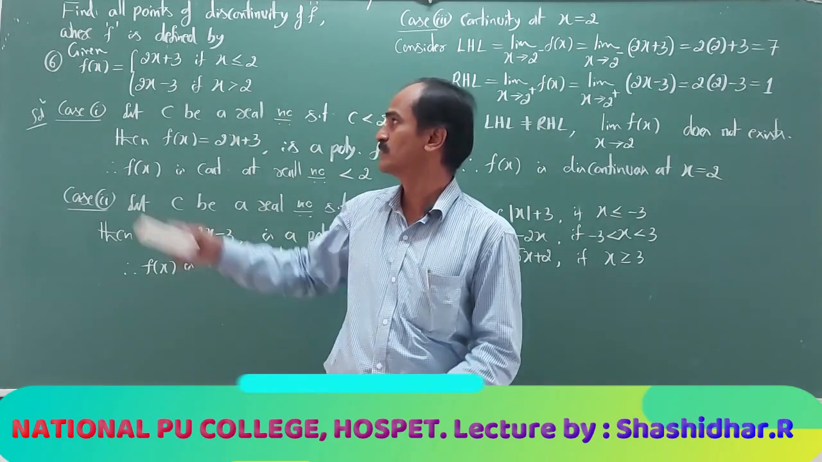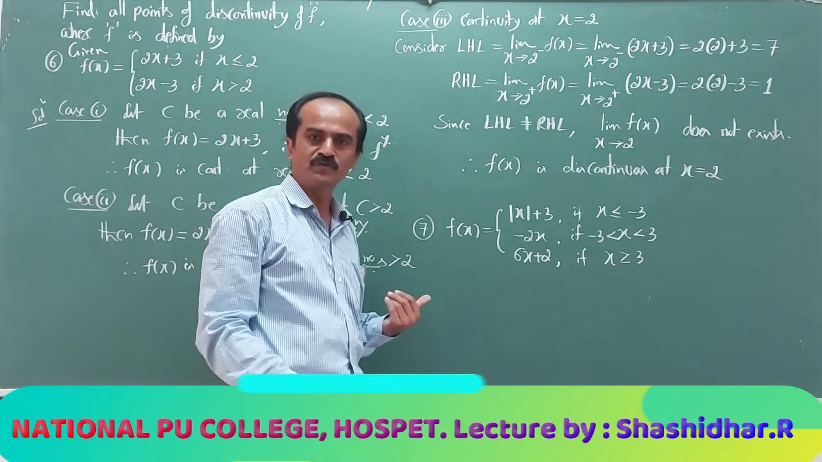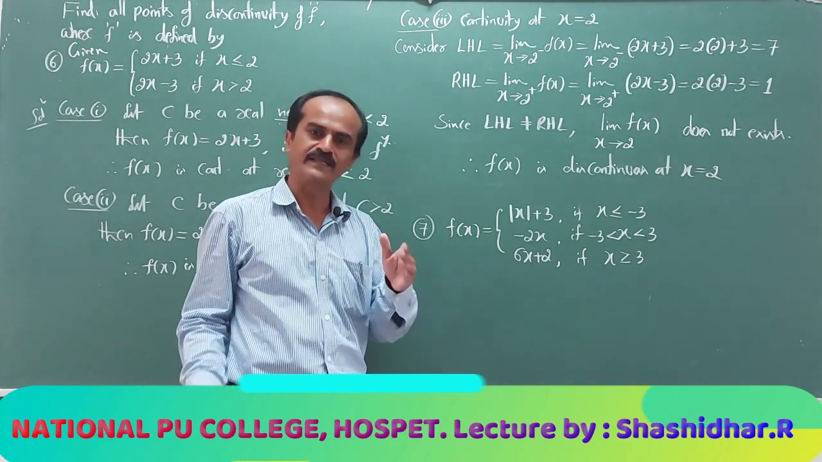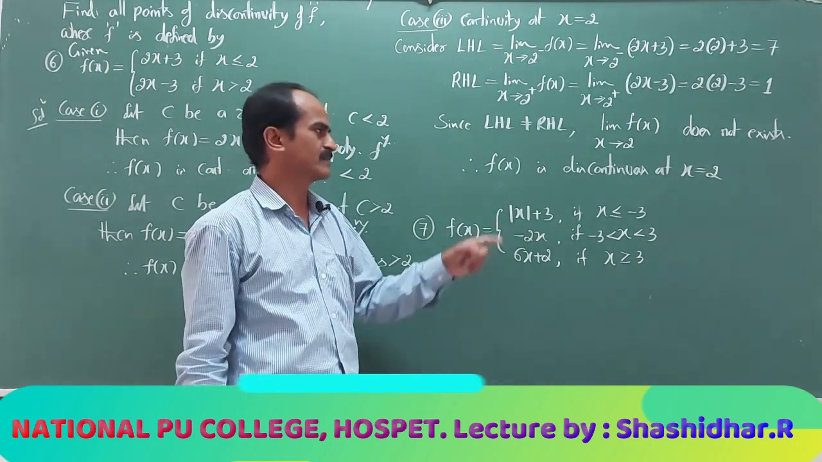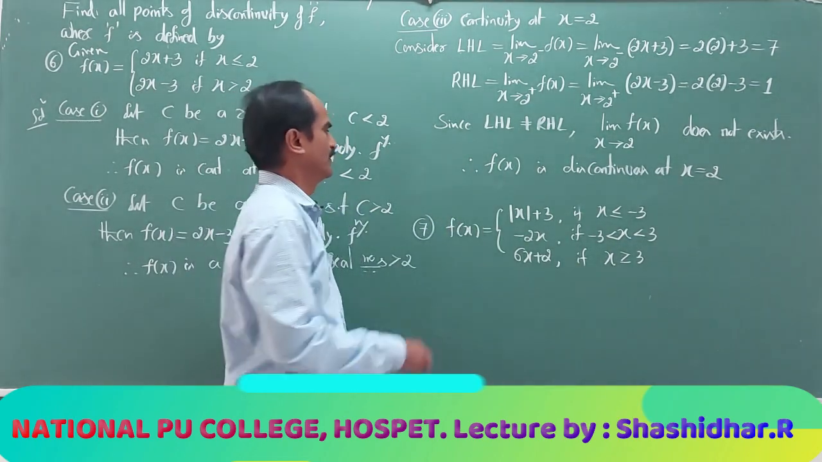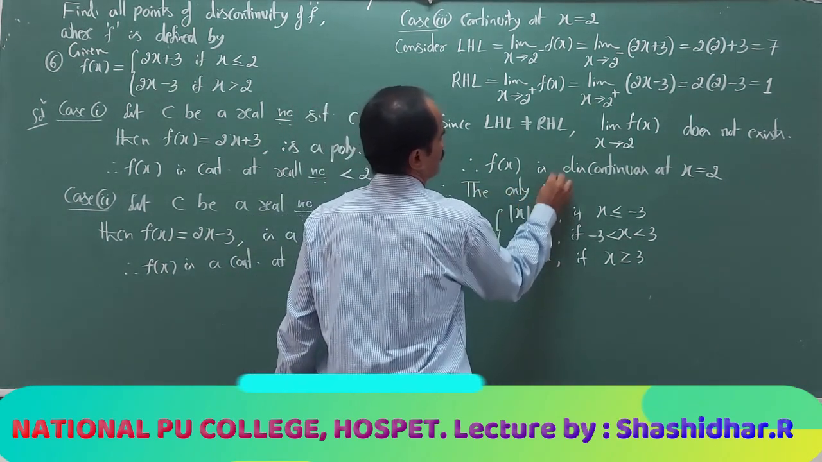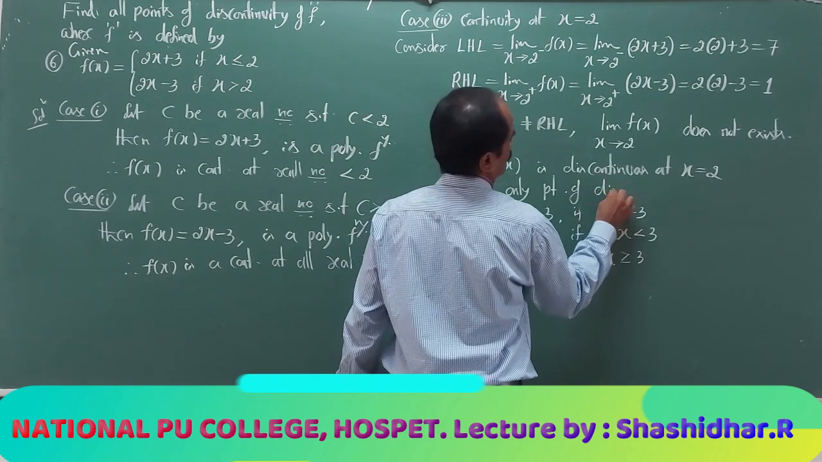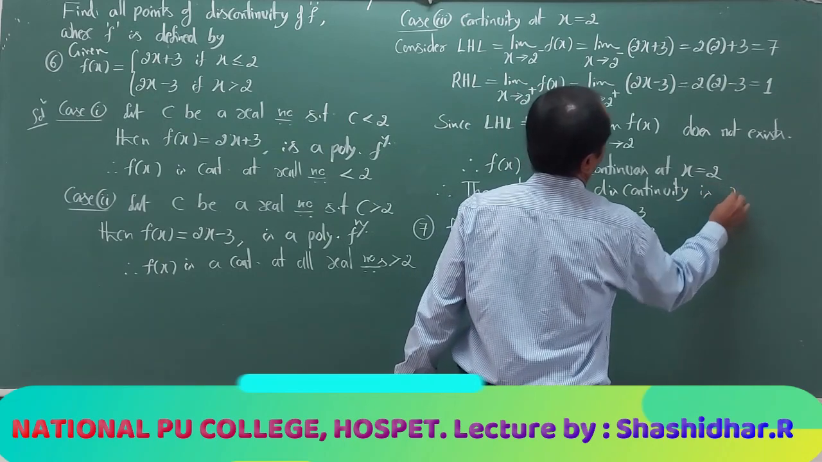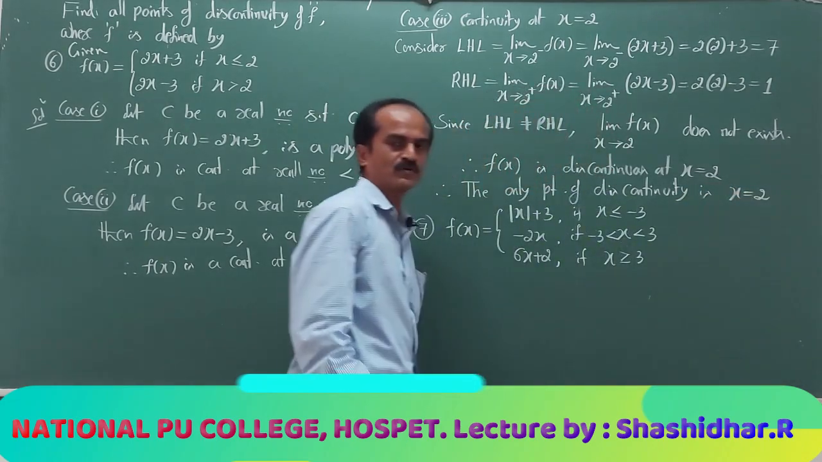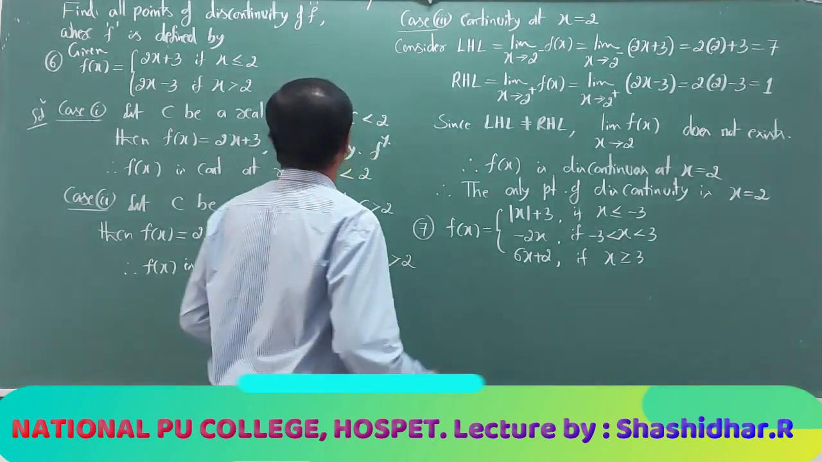What was the question? Find all points of discontinuity. Any number less than 2 we take, it is continuous. Any number greater than 2, at all those points it is continuous. The function fails to be continuous at only one point, that is 2. Therefore, the only point of discontinuity is x equal to 2. That completes the example. Now we'll answer this.